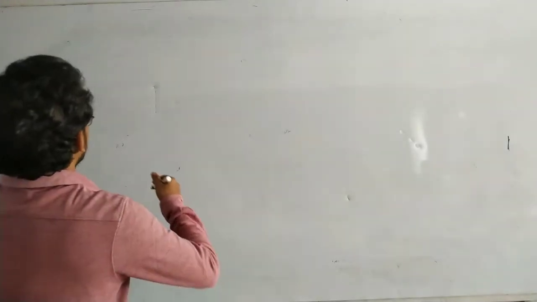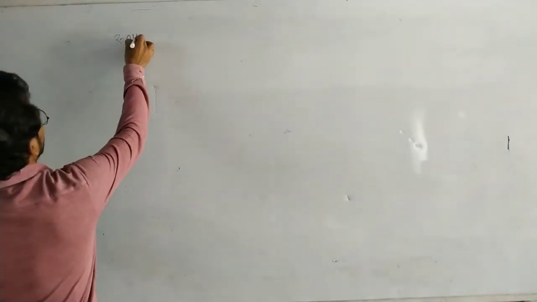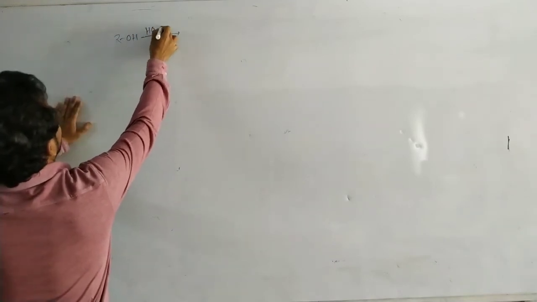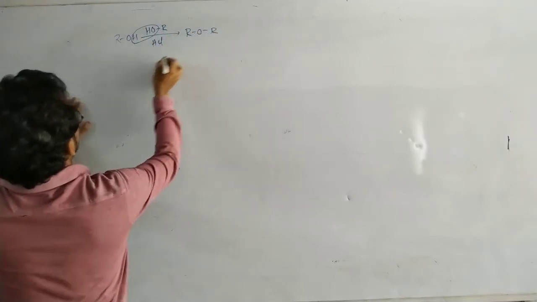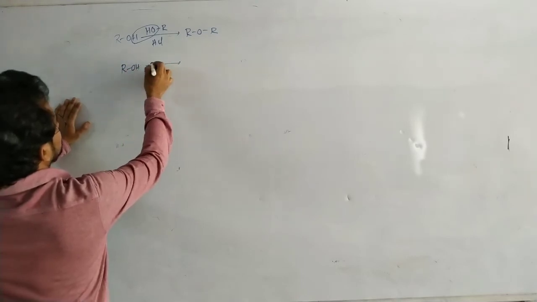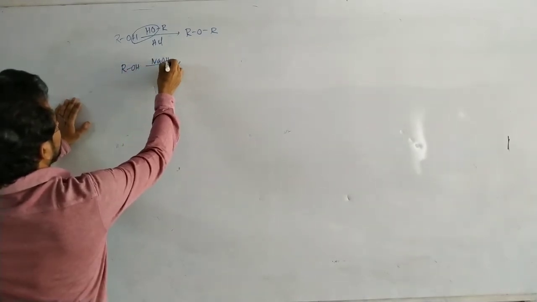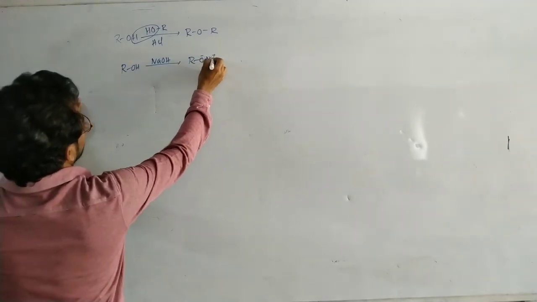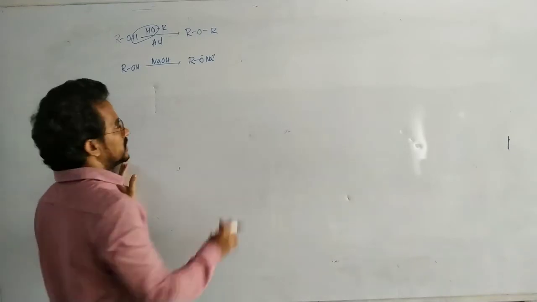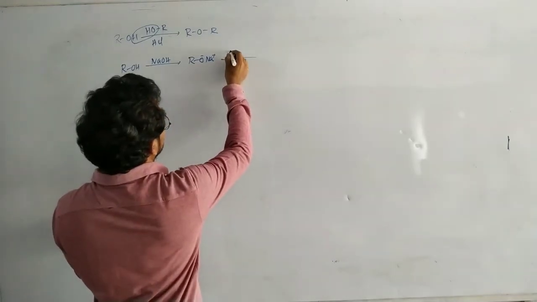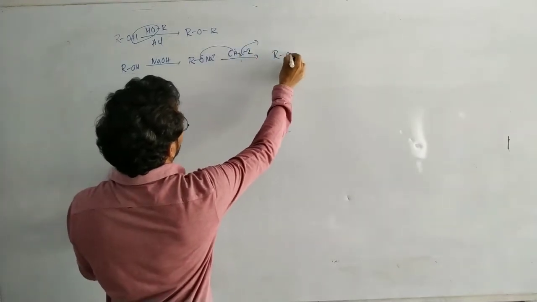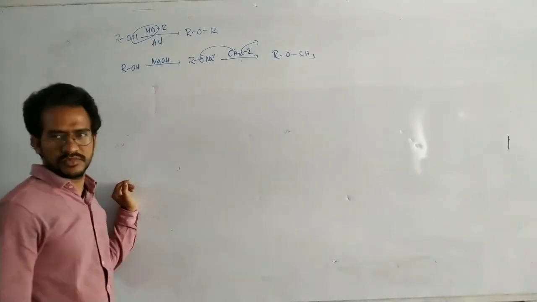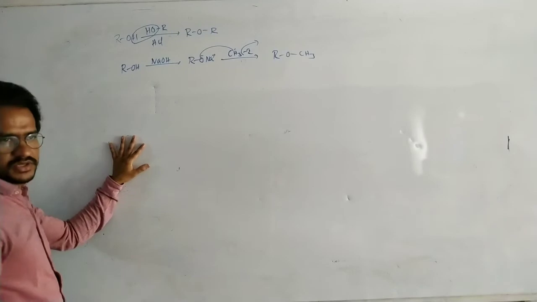Okay, next, one more important point in these reactions. Generally, an alcohol on reaction with another alcohol in the presence of acid medium, with loss of a water molecule, will give the ether. Another way of forming ethers is in basic medium. RO minus Na plus forms by an acid-base reaction, then the nucleophile is generated. On reaction with, suppose, methyl iodide, nucleophilic replacement gives RO-CH3. This is one way of forming an ether.